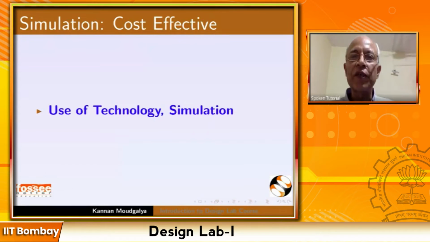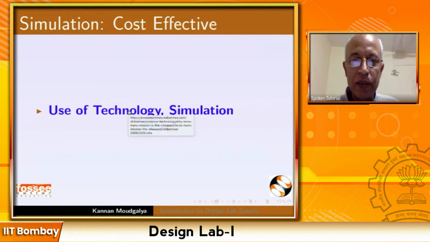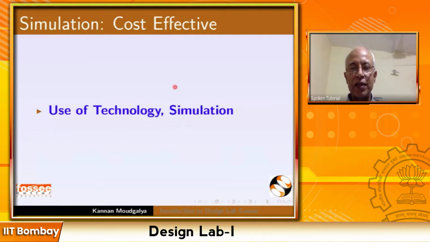Simulation is a cost-effective method. Once again, this is an article that appeared in Economic Times. It says that Mars mission is the cheapest. Why is it so? They are saying it is the use of technology. And one of the reasons given is that we use simulation effectively. So in this course, what we are going to do is to use simulation to predict the plant behavior, and that is going to help us